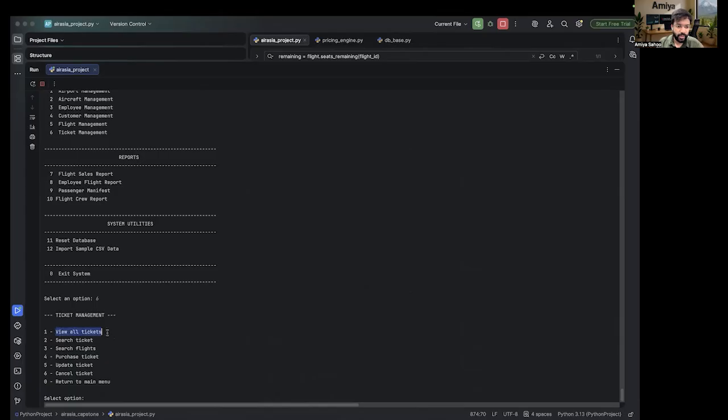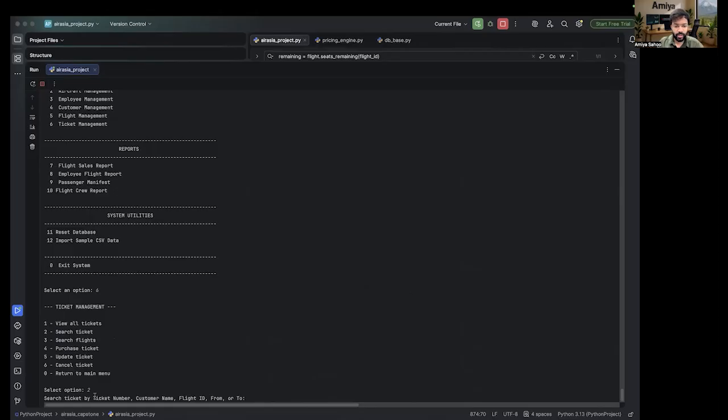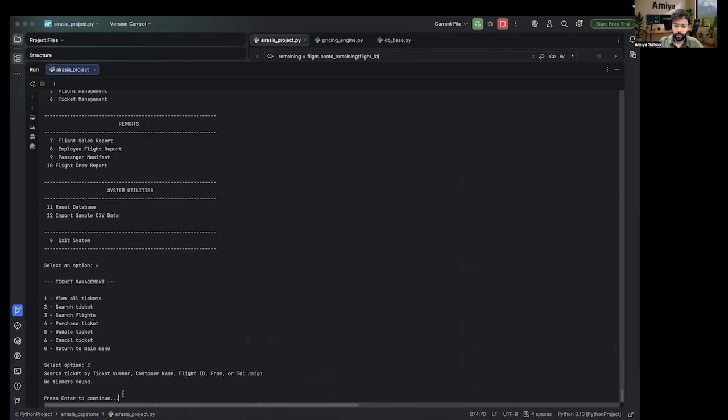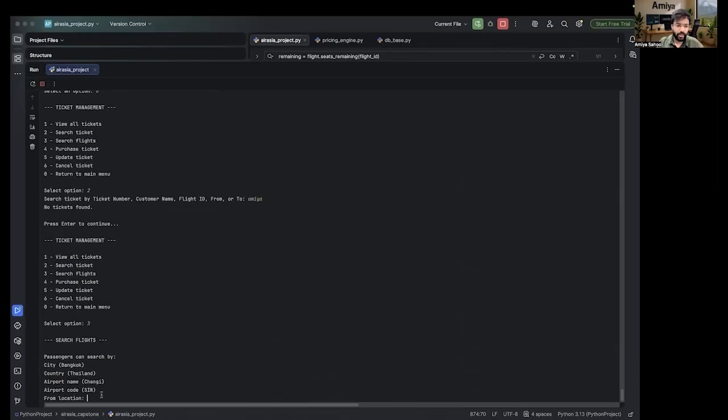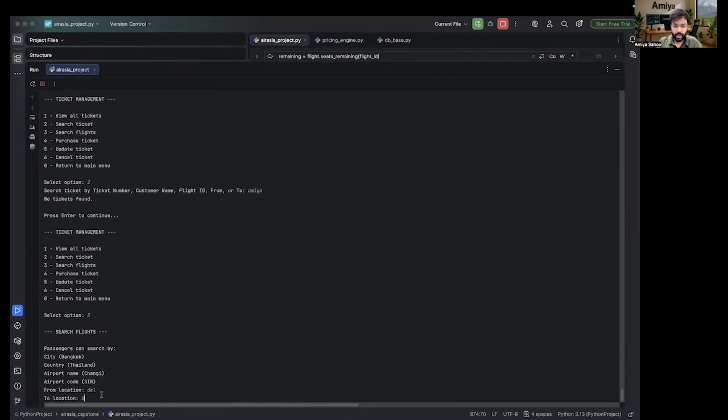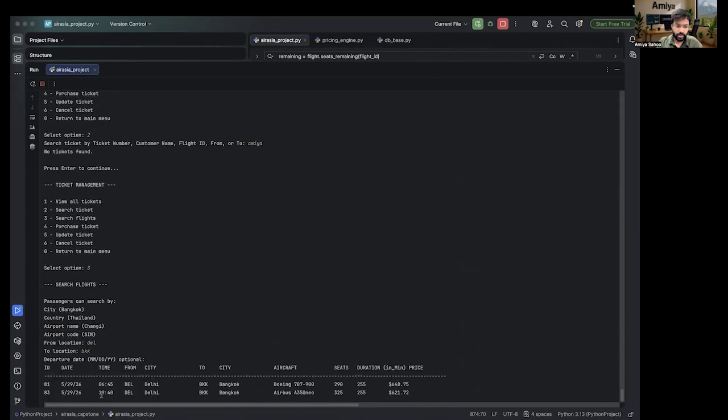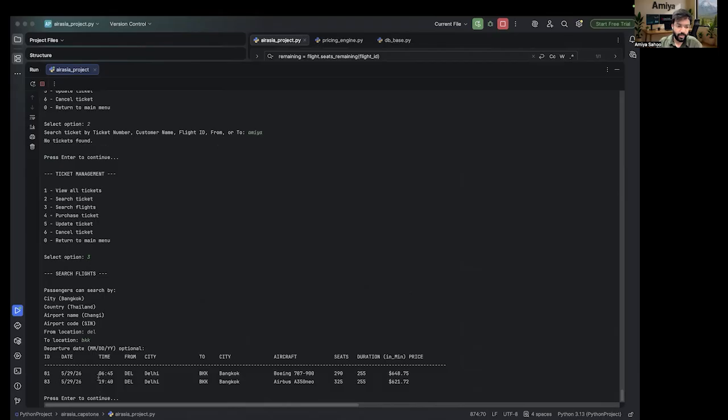As of now, we don't have any tickets, so we will search tickets first. We can search by ticket number, customer name, or flight ID. We don't have any, so let's put a random name. Let's take my name. No tickets found. Okay. Next, search flights, because only once the customer finds a flight can we book the ticket. So let's get the flights from Delhi to, say, Bangkok. The date is optional, so it will show all the flights that AirAsia operates from Delhi to Bangkok.